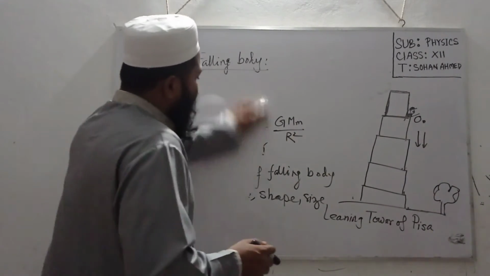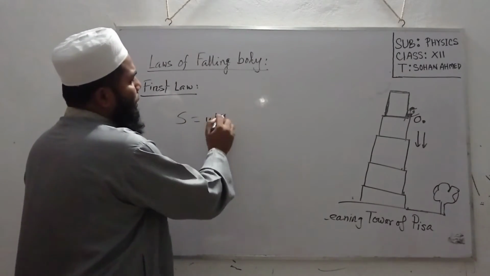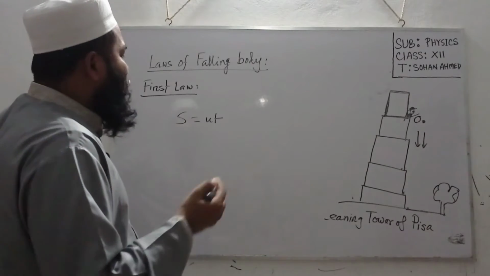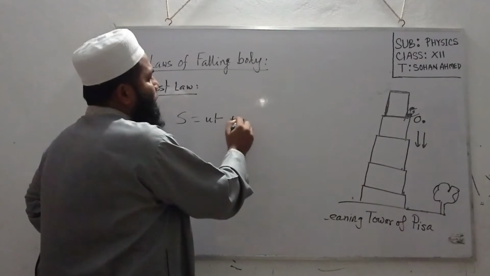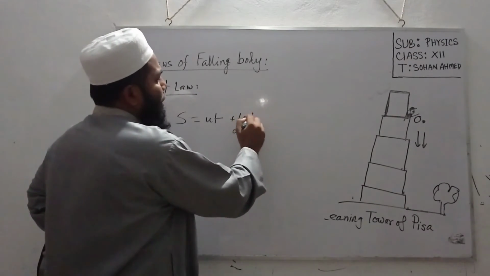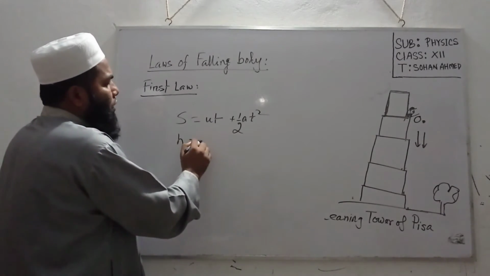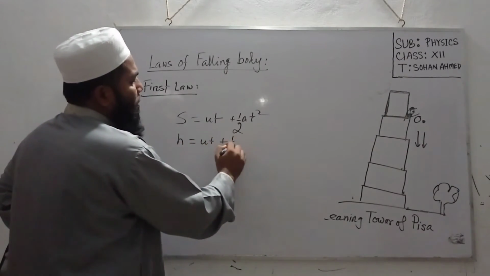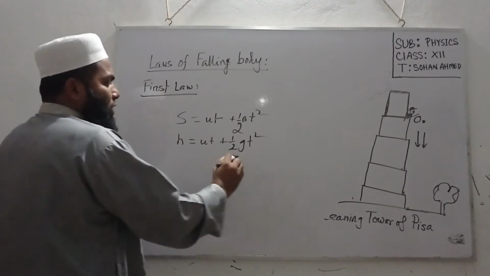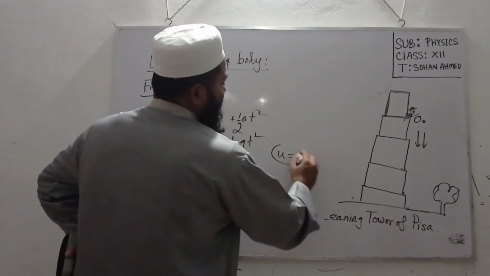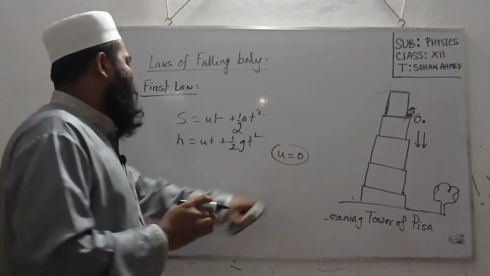We know that when a uniform acceleration acts on a body, its traveling distance s is equal to ut plus half a t square. For a falling body, s will be ut plus half g t square. Here, dear students, u is equal to 0 because all bodies fall from rest, so the initial velocity is 0.